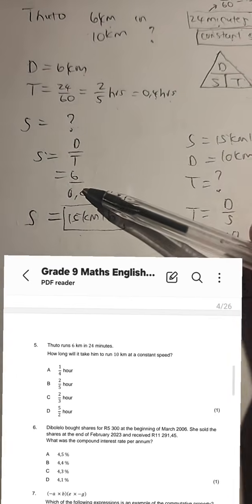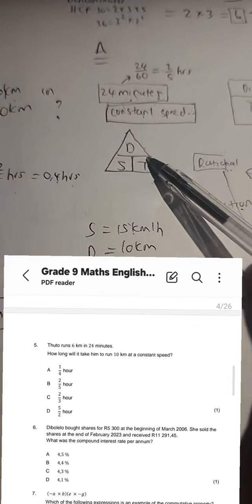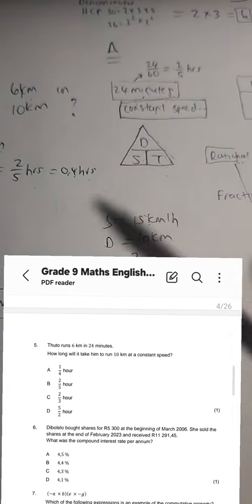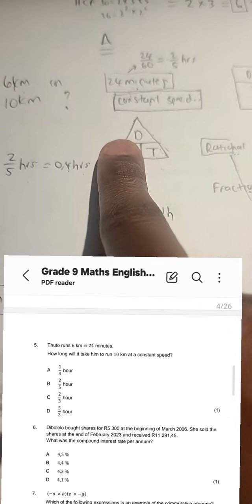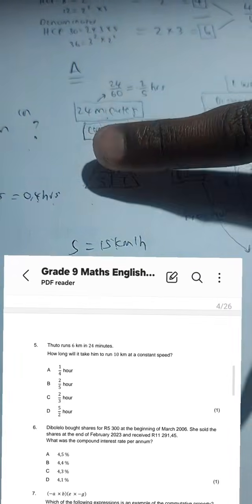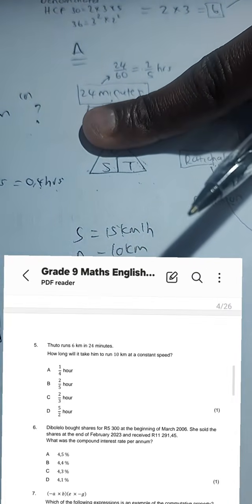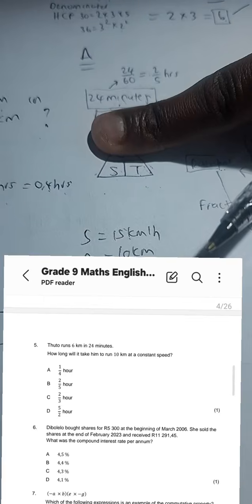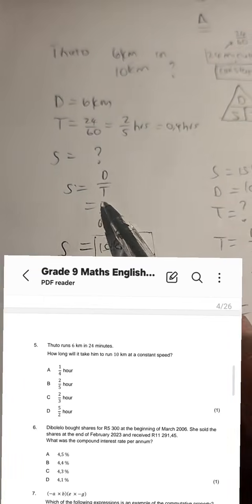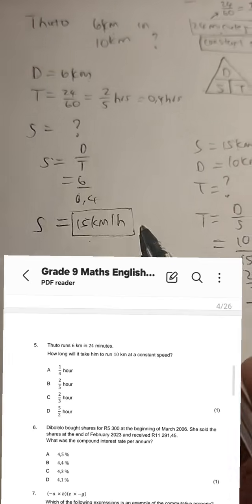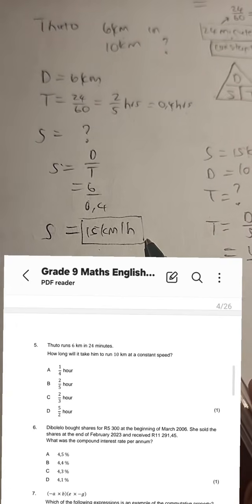Okay, so we first calculate the speed, and we do that simply by using this triangle here, which is DST. What do we want? Speed. And I said to you, if you hide S, when you want to calculate speed, it means you say distance divided by time, right? If you want to calculate time, you say distance divided by speed. If you want to calculate distance, you would say S is next to T, so we multiply S, which is speed, times the time. Okay, so here we are, D over T. D is 6, T is 0.4. You get 15 kilometers per hour as your speed.